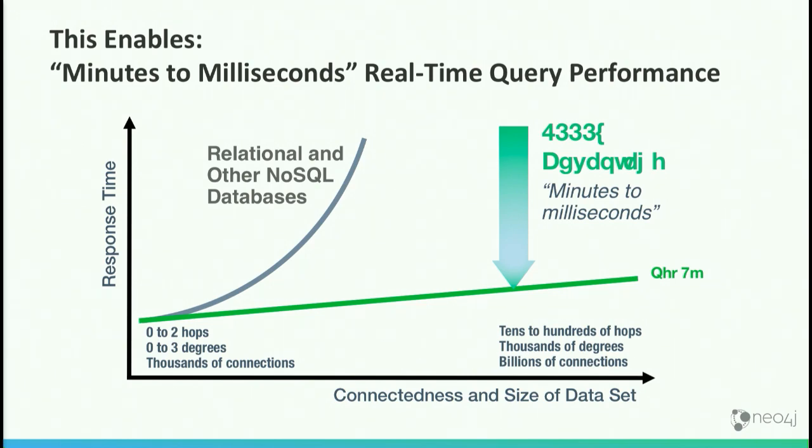That should say Neo4j. As you move to the right and you have more and more connectedness, and then you have more and more hops, your response time is either flat with Neo4j for the same query, or as you add hops, it tends to grow a lot more slowly, closer to linear.